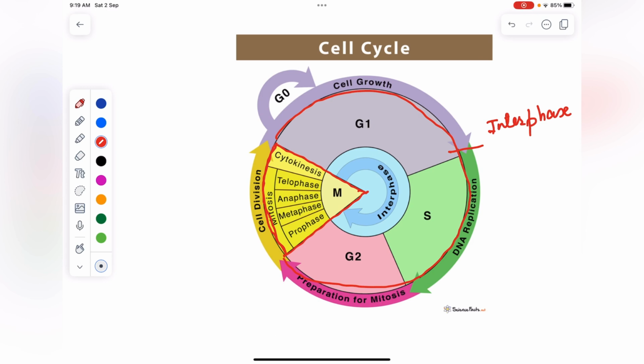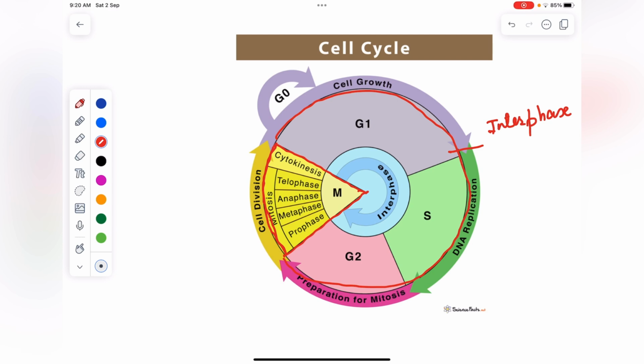G1 phase is called the gap 1 phase, S is called the synthesis phase, and G2 is called the gap 2 phase, and I will also explain what is G2 afterwards. In a cell division, I'm talking about multicellular, in human beings, it takes 24 hours to divide a cell.